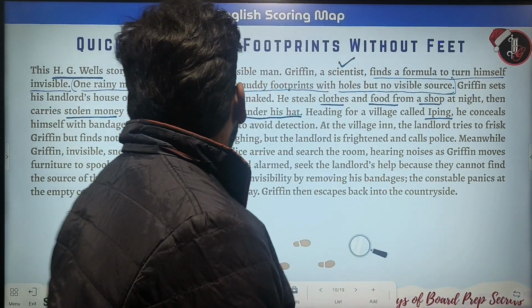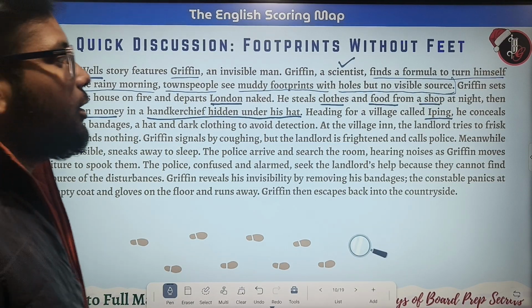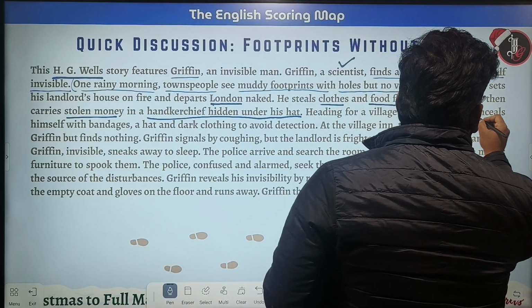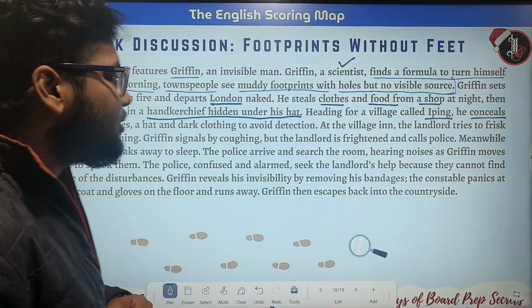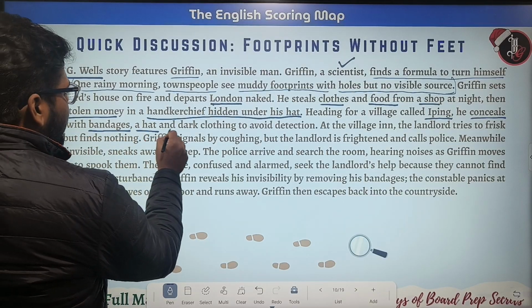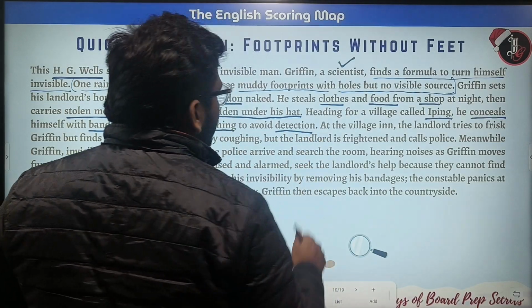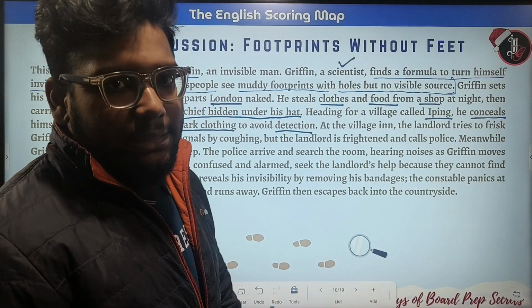He conceals himself with bandages, a hat, and dark clothing to avoid detection, so that nobody can detect him.